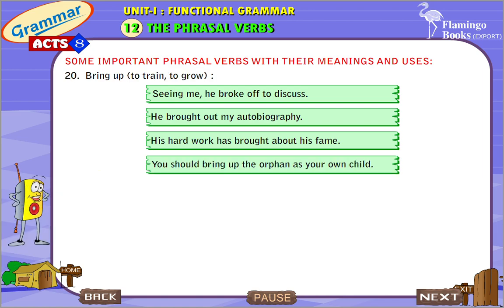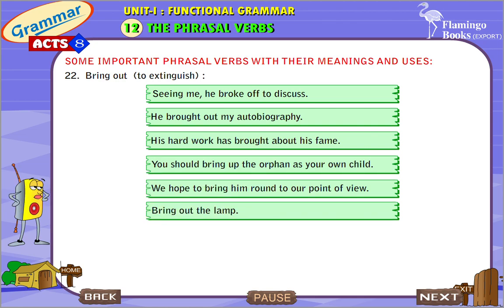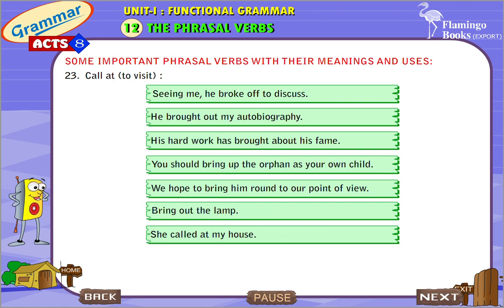Bring up: to train, to grow. You should bring up the orphan as your own child. Bring round: to persuade someone to change his opinion. We hope to bring him round to our point of view. Bring out: to extinguish. Bring out the lamp. Call at: to visit. She called at my house.